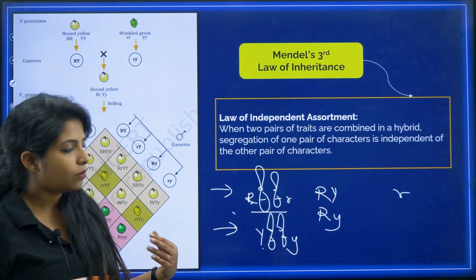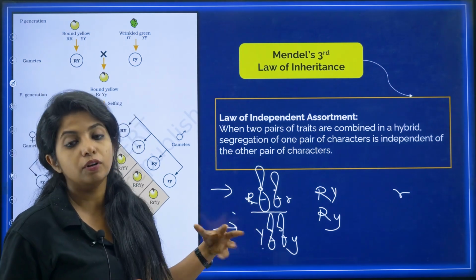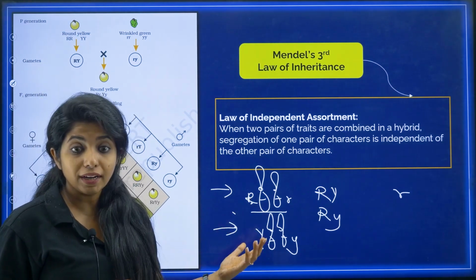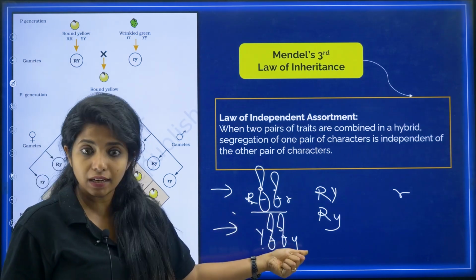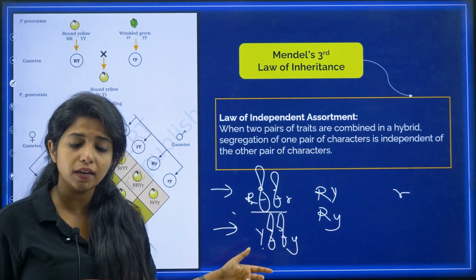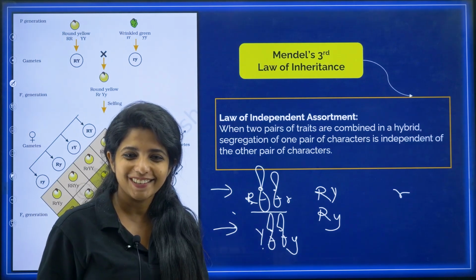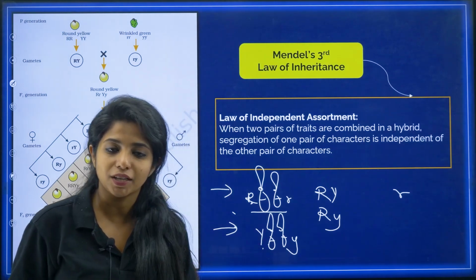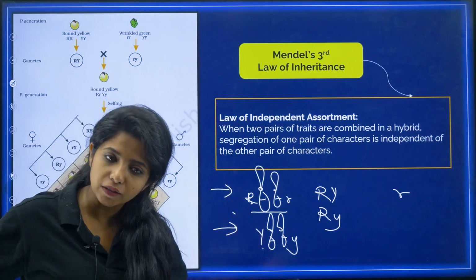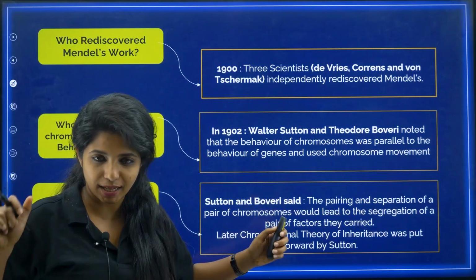Otherwise, whatever you do, there won't be a new combination that you can find. But you are finding new combinations. Round is with green now. Three of the plants are round and green. Why? Because of these new gametes that are being formed, my dear children. You got it? And this is the law of independent assortment, and with that we have completed all the laws, and the exceptions also.